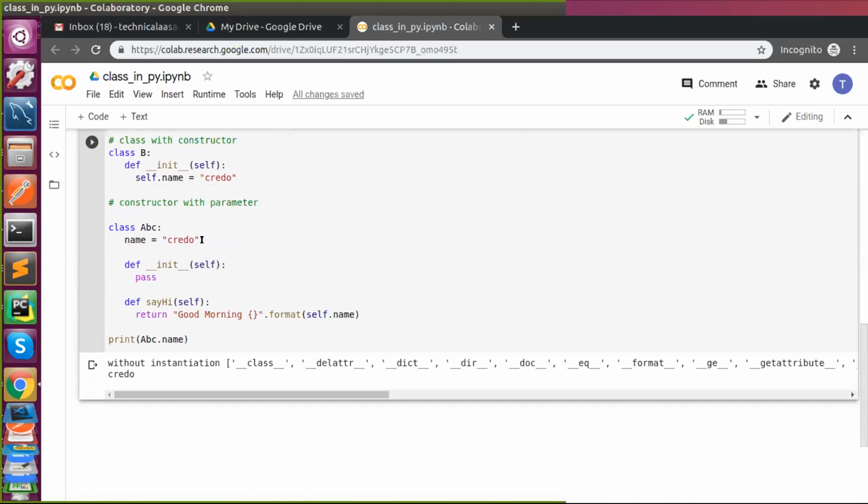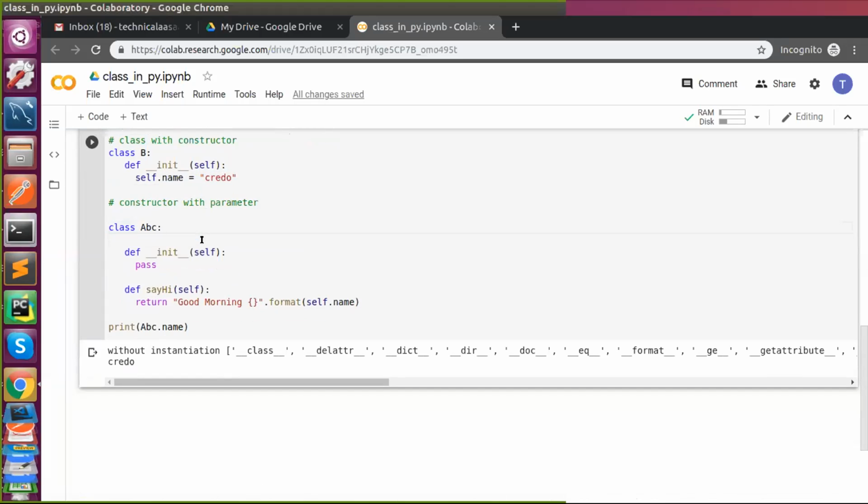Now I'm going to keep it inside my constructor method, that is the init method. Okay, is that correct? Not required, why? Because we will use it at runtime.